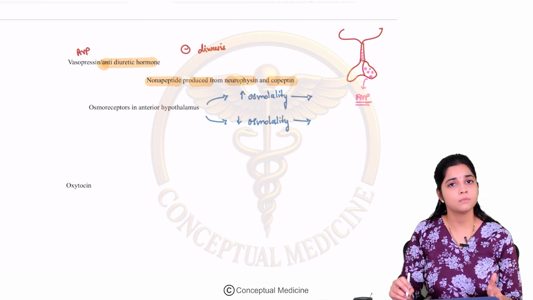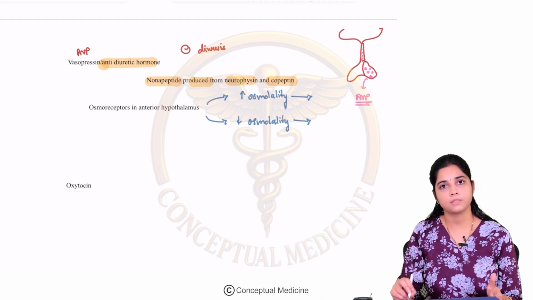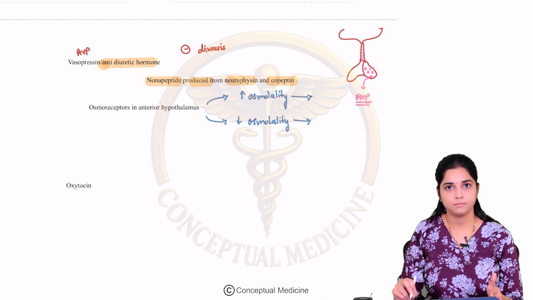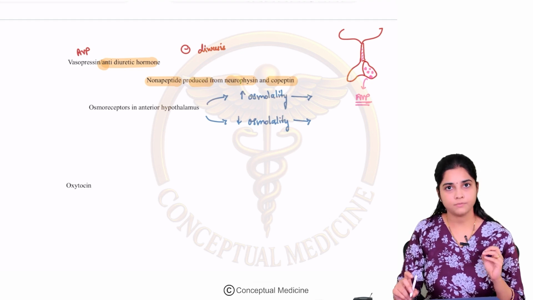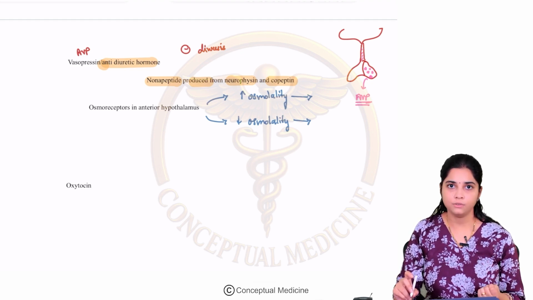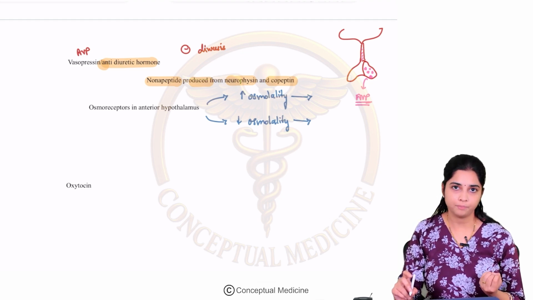As and when required means what? Whenever there is a change in the osmolarity, whenever there is a change in the plasma sodium, then this can be released. So basically, arginine vasopressin is also called antidiuretic hormone, and it is produced from the posterior pituitary and it is a nonapeptide. It is produced from the secretory vesicles having neurophysin and copeptin.